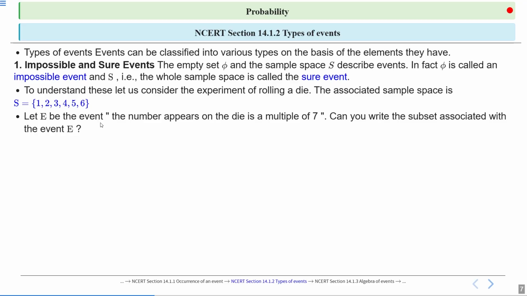Let E be the event. The event E is that the number that appears on the die is a multiple of 7. Can you write the subset associated with the event E? Event E here describes that the number appearing on the die is a multiple of 7.